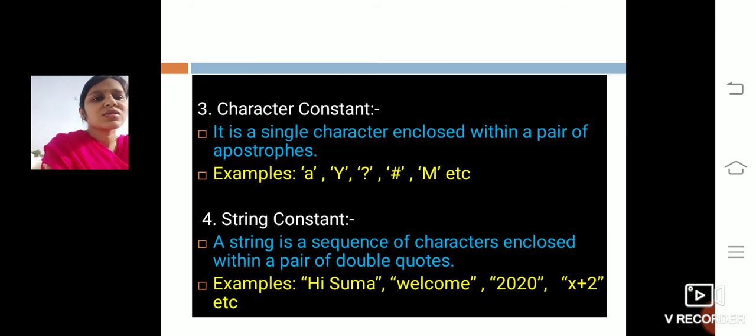Next is the string constant. A string is a sequence of characters enclosed within a pair of double quotes. If you observe, in a character constant we use single quotes, whereas in a string constant we use double quotes. Also, a character constant holds a single character, whereas a string constant is a sequence of characters, like Hi, H-I, or Suma, S-U-M-A.